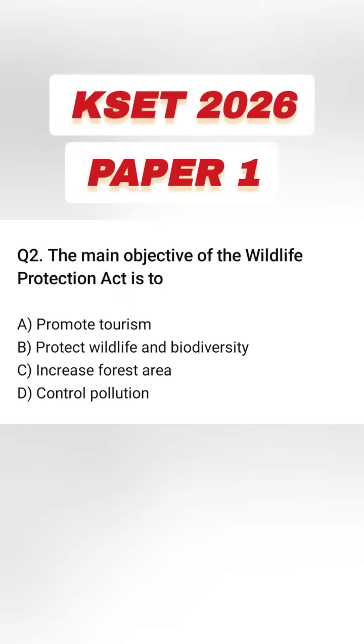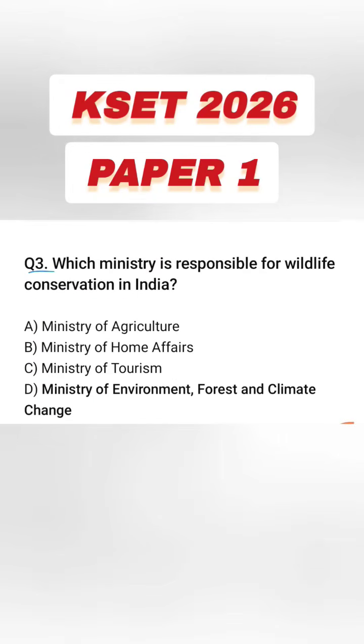Next question number 2. The main objective of Wildlife Protection Act is to promote tourism, protect wildlife and biodiversity, increase forest area, control pollution. So the right answer option B. Protect wildlife and biodiversity. The main objective of the Wildlife Protection Act is to protect wildlife and biodiversity. So next question number 3.